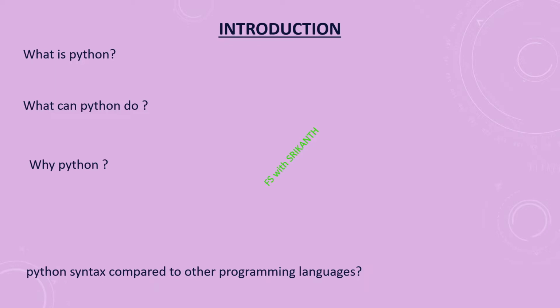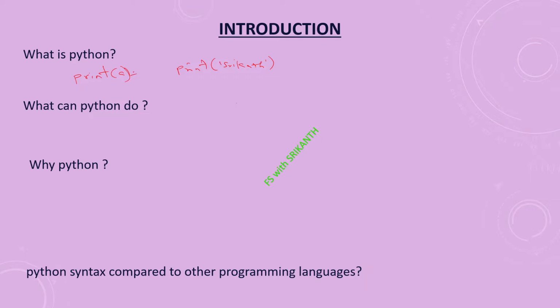Just observe here: suppose I want to print a statement, print a, or print b. What does this mean? Everyone can read it: print a means it will print whatever a is. Suppose print SRIKANTH. Everyone can read this very easily. So this is very easy programming code. Python is like plain English commands, which makes code a lot easier and more efficient.